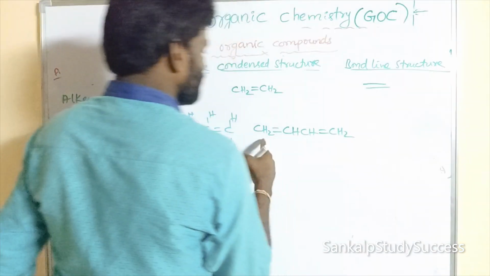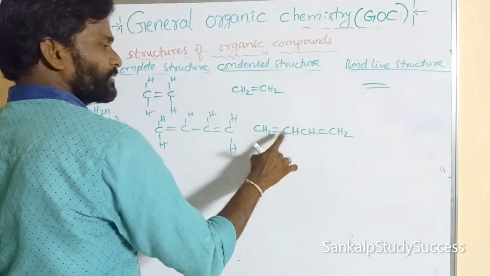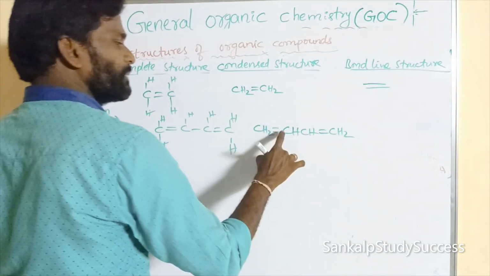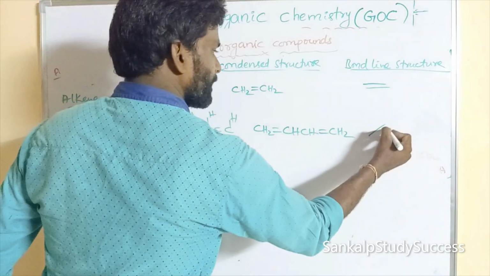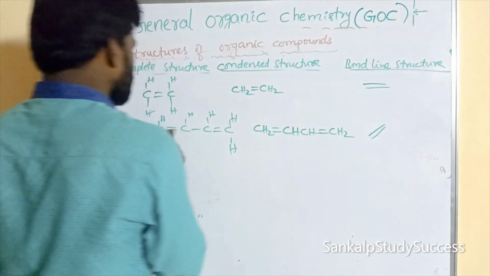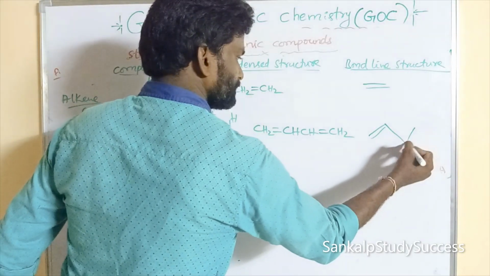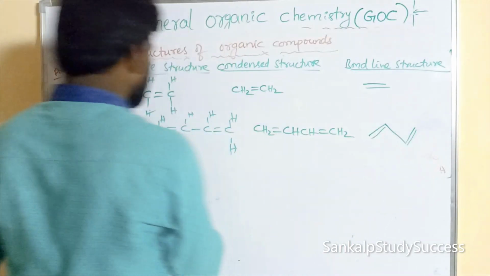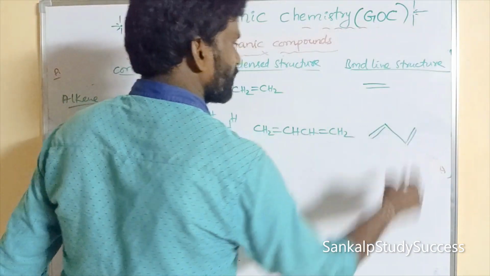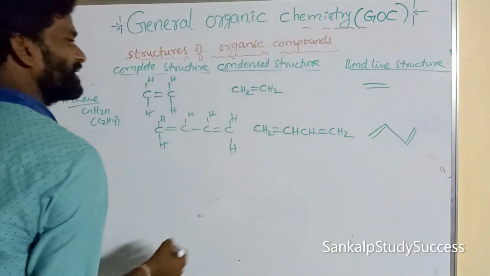In the bond line structure, we write only bonds: double bond, single bond, double bond, single bond, and next double bond. So this is the bond line structure.